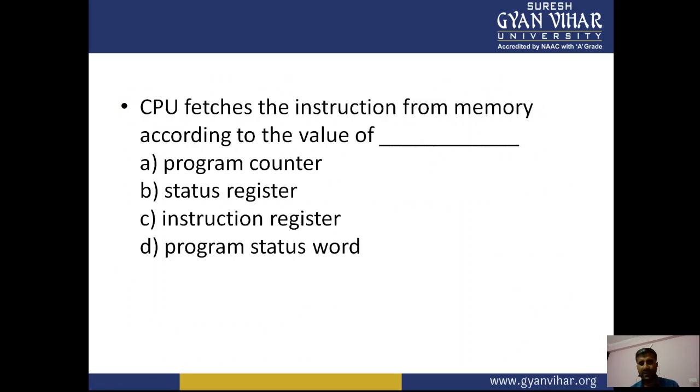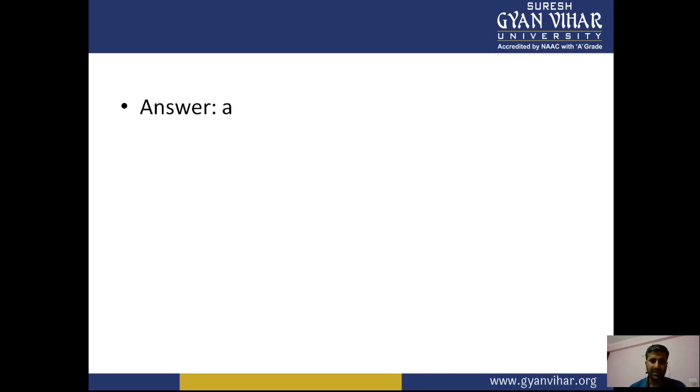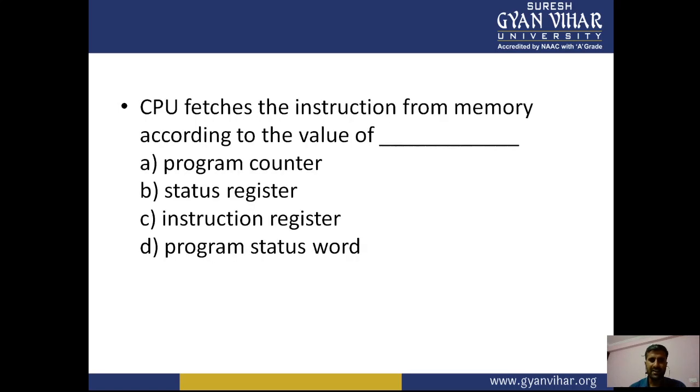Now we move on to the MCQs. The CPU fetches the instruction from memory according to the value of: program counter, status register, instruction register, program status. So A is the right answer, program counter. With the help of the program counter, the CPU fetches the instruction from memory according to the value of the program counter.